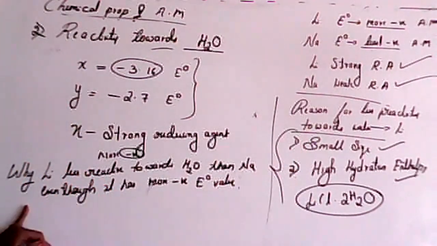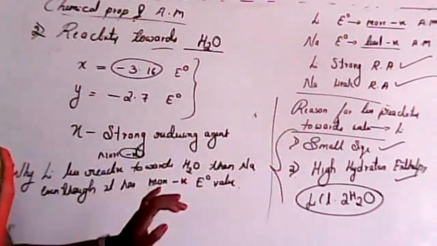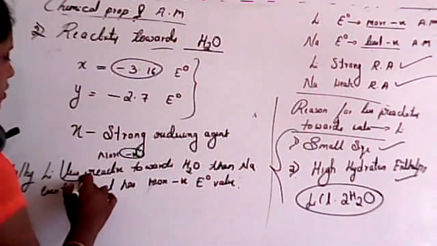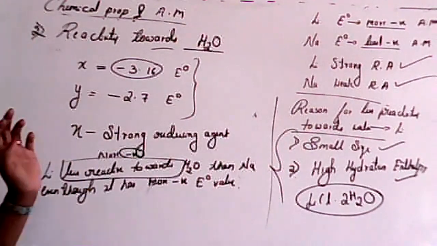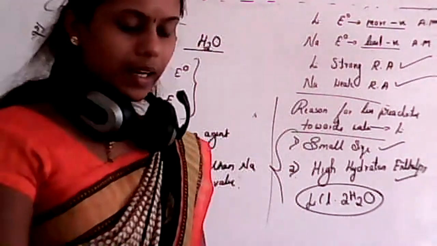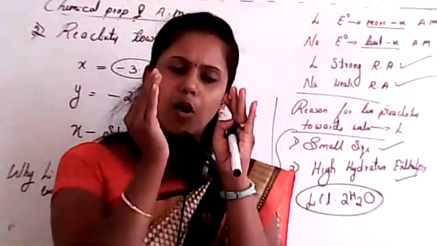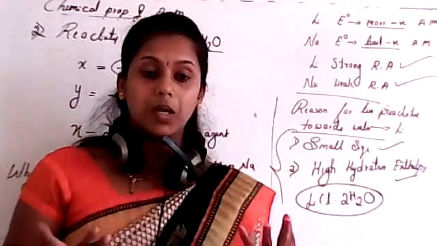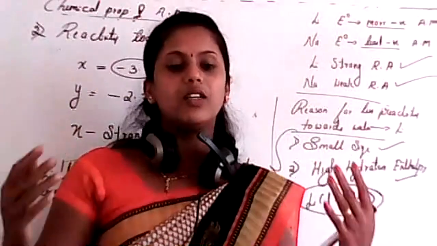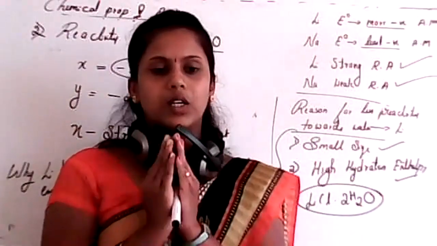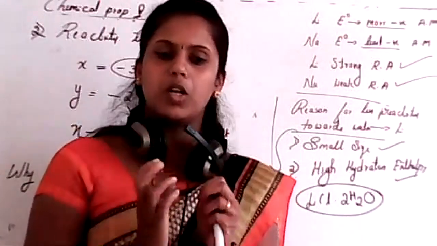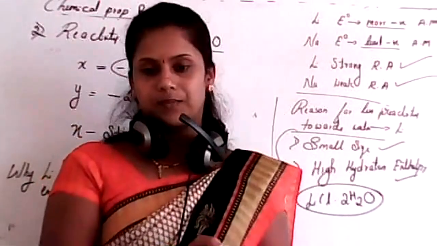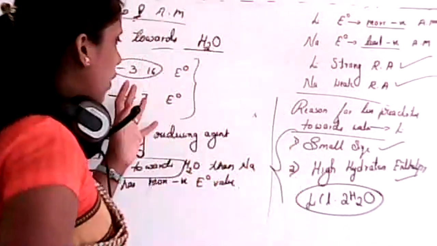Due to the small size of lithium and high hydration enthalpy, lithium is less reactive towards water. Is this clear? See, S block, hydrogen, and P block were small chapters, and the question may be asked from anywhere. Okay, so that's why you have to remember all these small points so that you can answer easily. Is it clear, student? So these are very important.